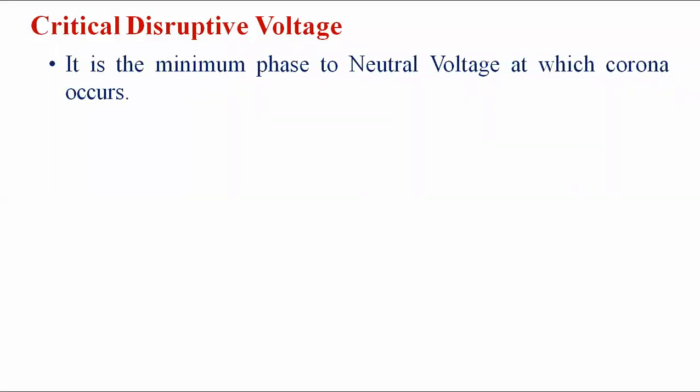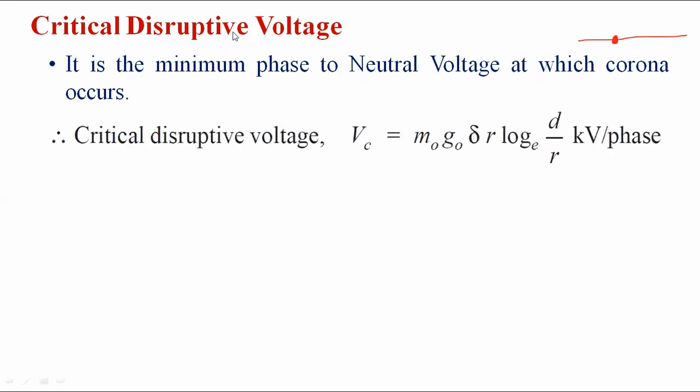That is, the minimum phase to neutral voltage at which corona occurs is represented as the critical disruptive voltage. At this particular point on the transmission line, the corona takes place and a violet glow appears. That point represents the critical disruptive voltage, the minimum phase to neutral voltage at which the corona takes place. The critical disruptive voltage is represented by VC.